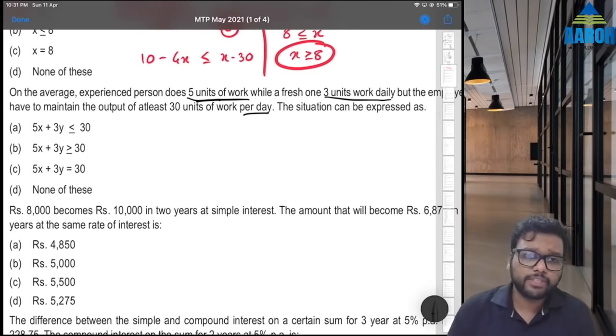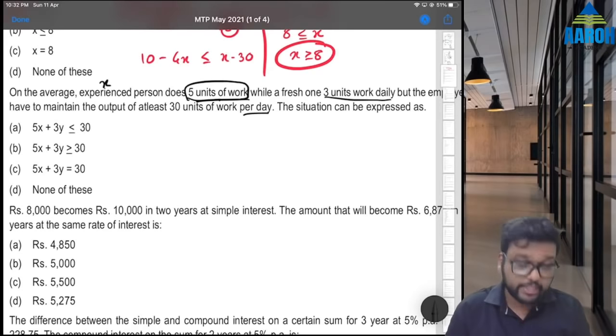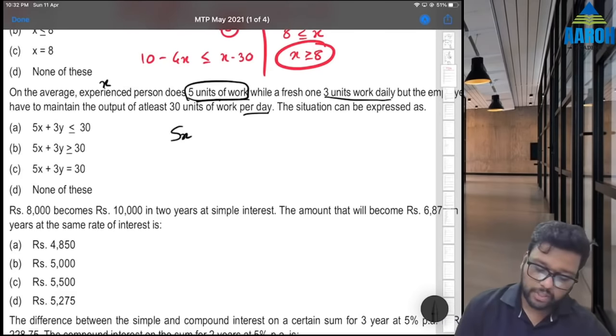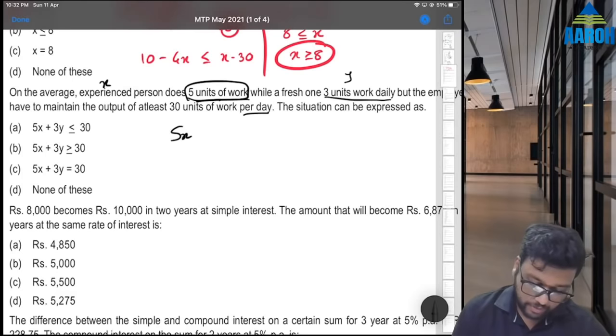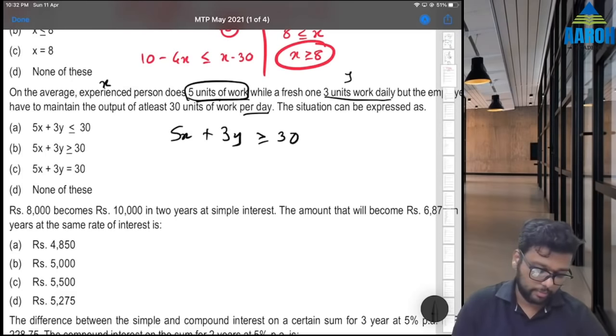The situation can be expressed as 5 units of work. इसको x assume करना पड़ेगा because it seems like they have assumed it as x. So if we have x people, it will be 5x. Plus if we have y new people, then it will be 3y. So this much work will be done in one day. That has to be at least 30. That means greater than equal to 30. Option B is the correct answer.